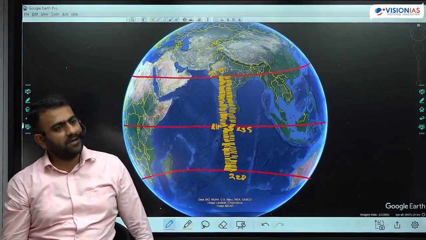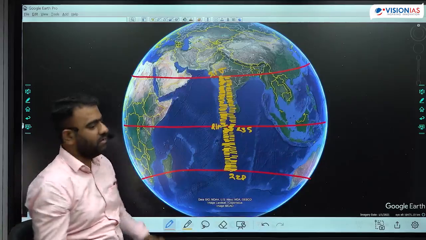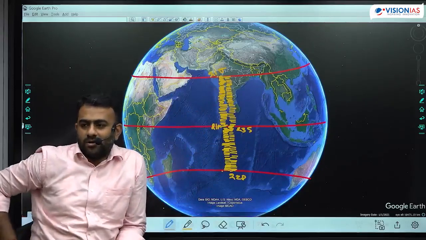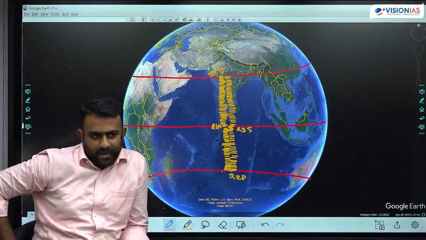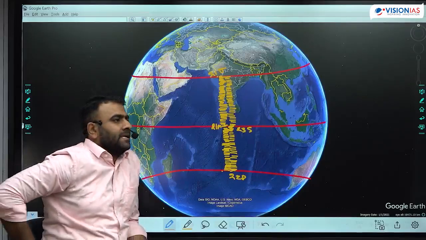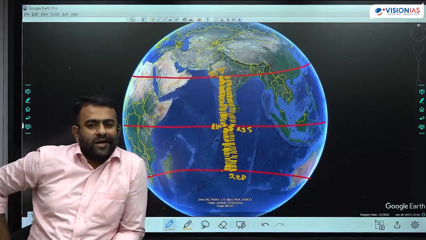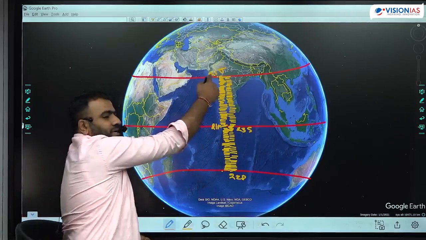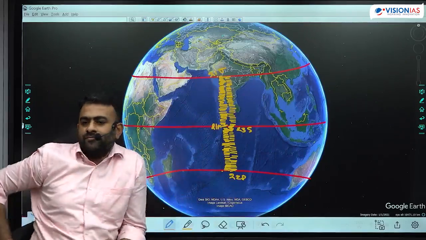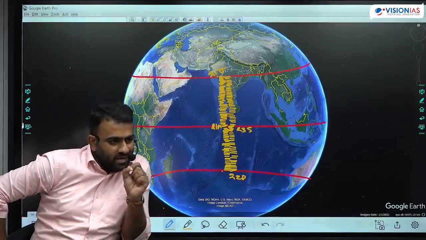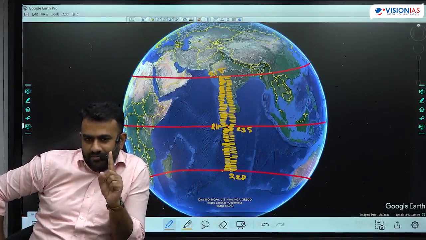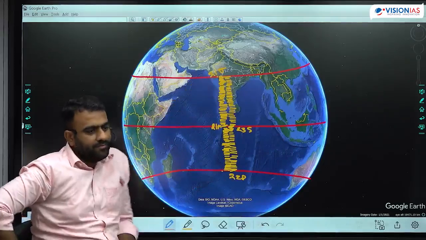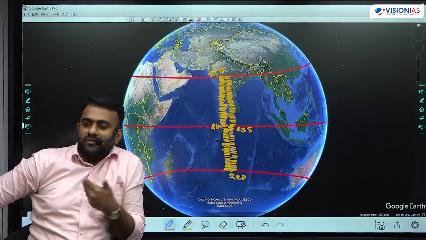At any particular time of the year, overhead sun is always observed between the Tropic of Capricorn and Tropic of Cancer. You will never observe overhead sun beyond the tropics. Is that right? 90-degree sunlight तो और कहीं पे भी नहीं होगा. Every place located between the tropics experiences 2 days of overhead sun, one while moving in this direction, another while moving in this direction. Any place located exactly on the tropics experiences only one day of overhead sun. 21st of June on Tropic of Cancer, 22nd December on Tropic of Capricorn. And any place beyond that never experiences overhead sun.